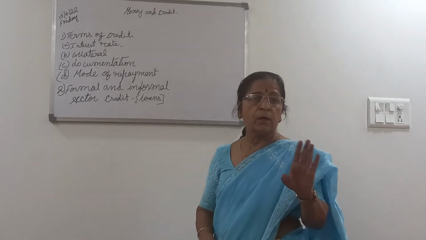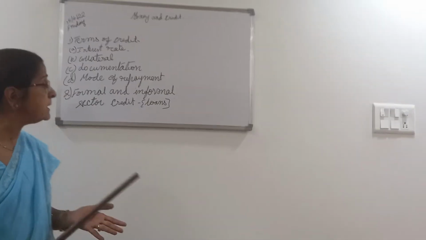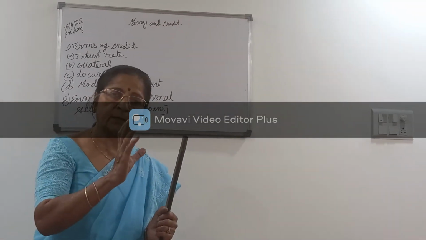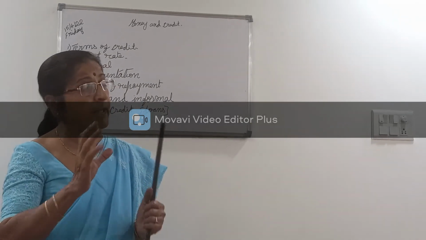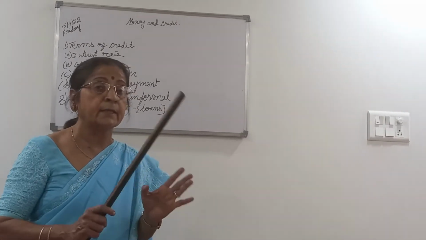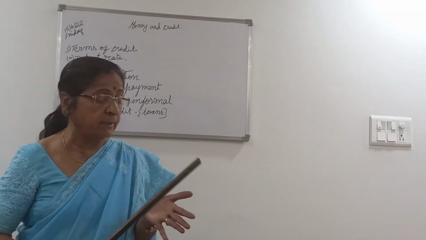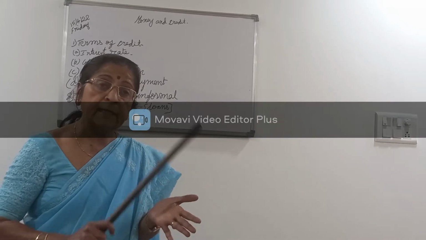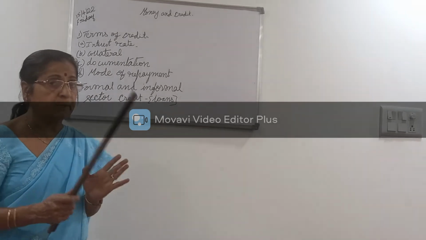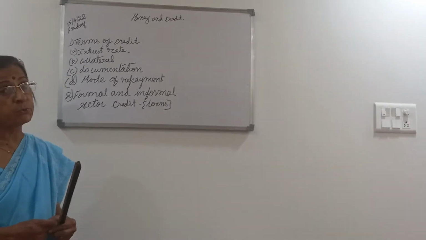Then we shall now come to formal and informal sector loans. What are formal and informal sector loans? A formal sector loan is the loan provided by the banks. An informal sector loan is the loan that is provided by the private sector, or the private money lender. Formal sector is through the bank.